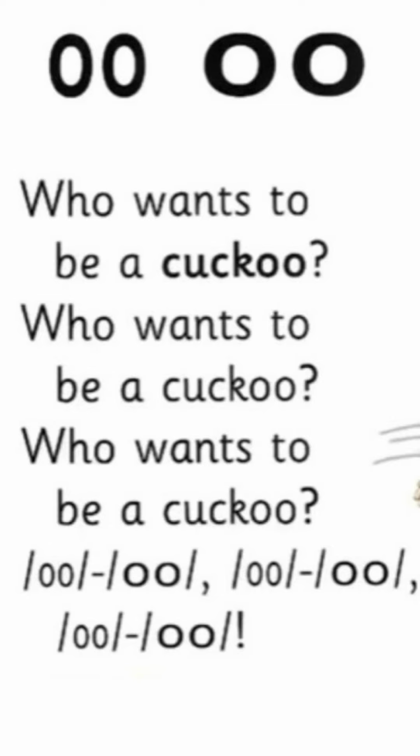Who wants to be a cuckoo? Who wants to be a cuckoo? Who wants to be a cuckoo? Ooh ooh, ooh ooh, ooh ooh.